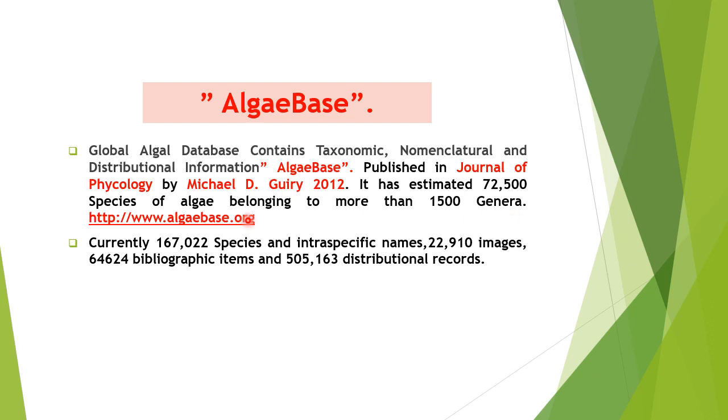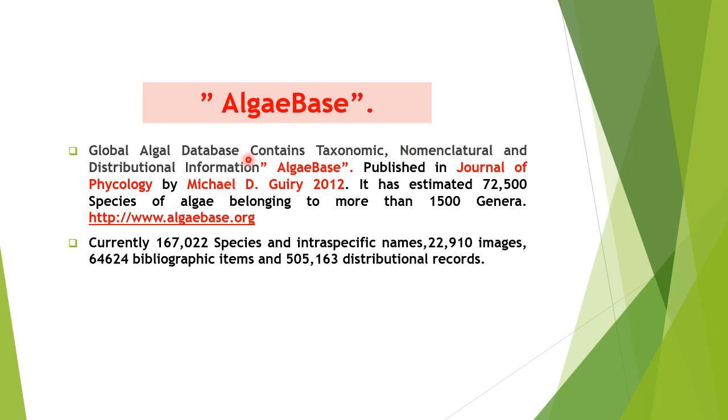Now you can go through this website, http://www.algaebase.org. This will give you information on each and every alga which has been identified: its taxonomic information, its nomenclatural information, its distributional information.